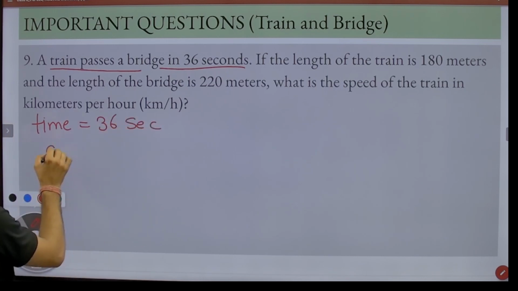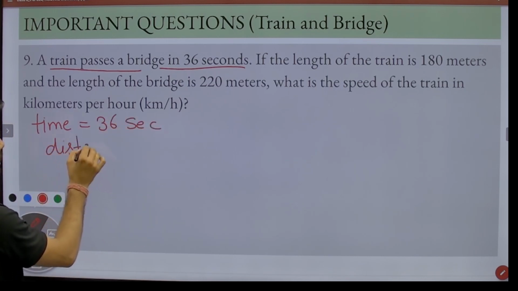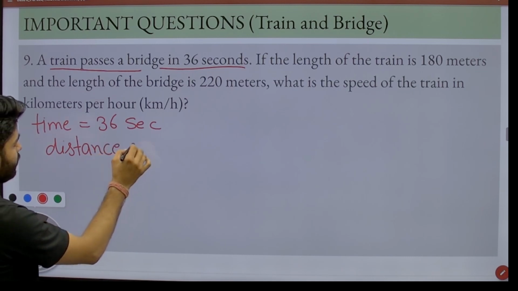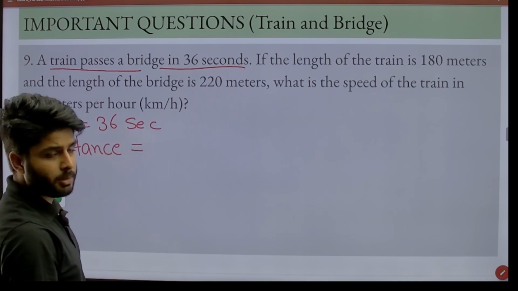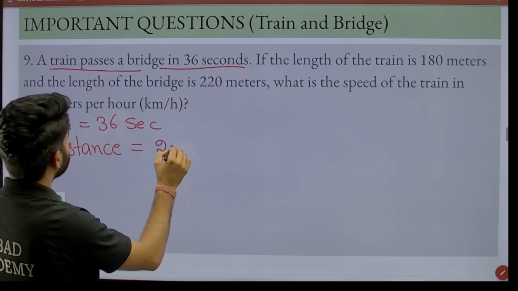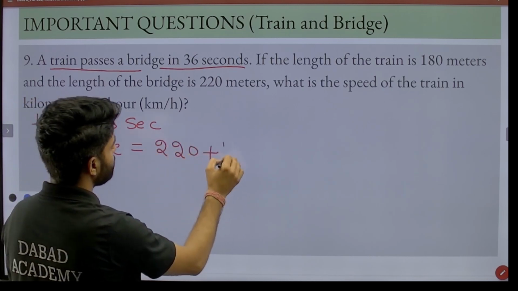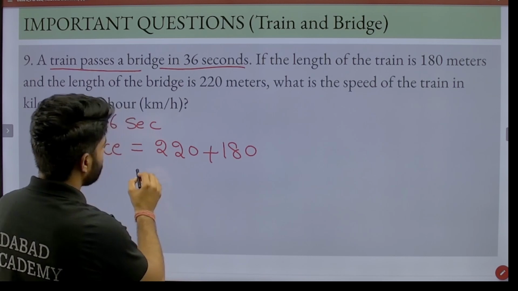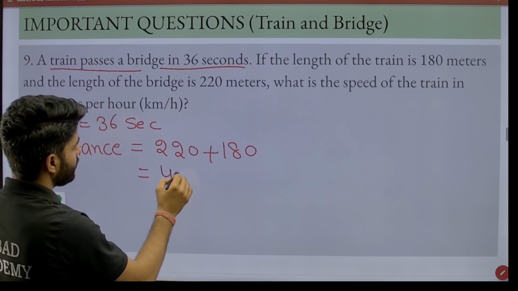Next is distance, and we already did how to find distance in the previous question. That is equal to the sum of the length of the train and the length of the bridge, that is 220 and 180, that is equal to 400 meter.